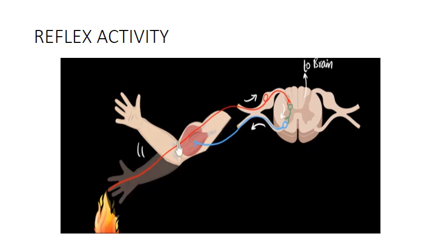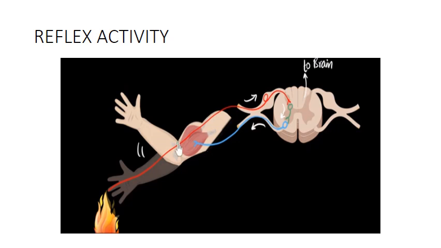This interneuron ensures the communication between a sensory neuron and a motor neuron. The motor neuron is in blue color. So here the information processing area is